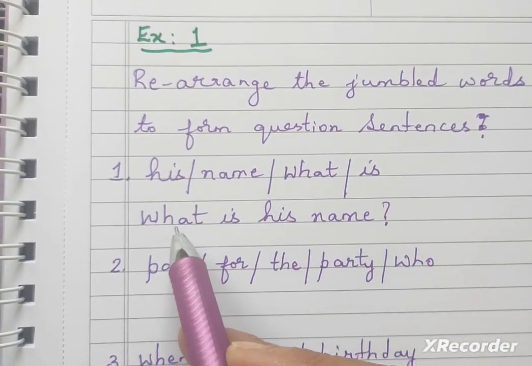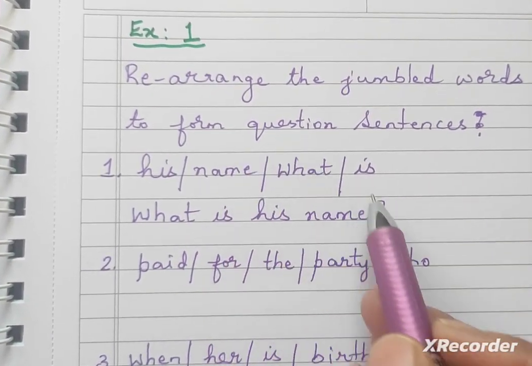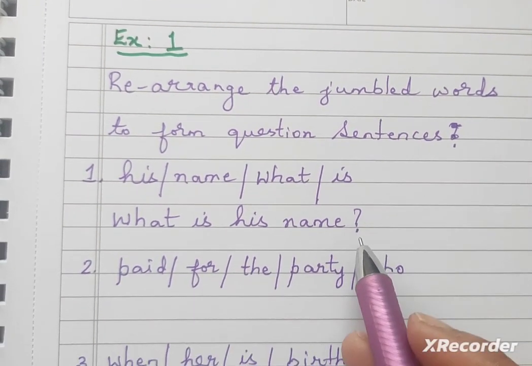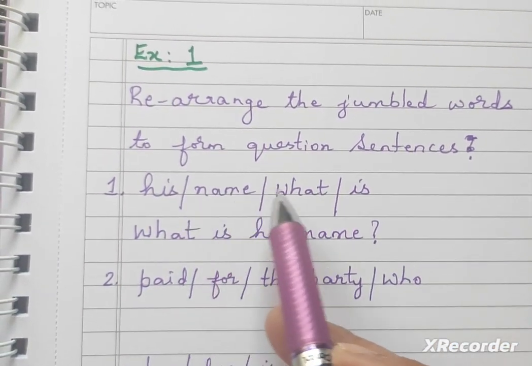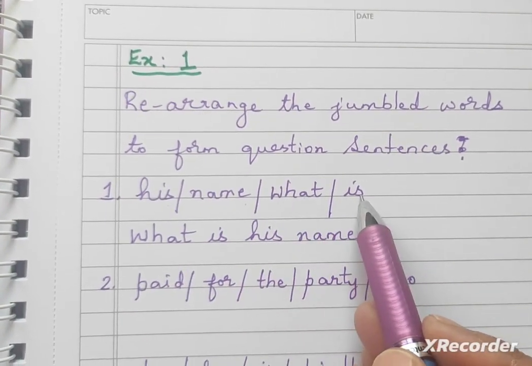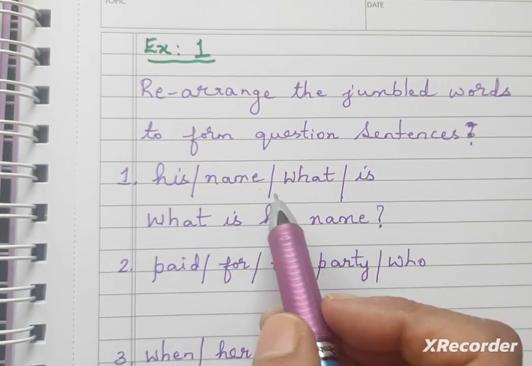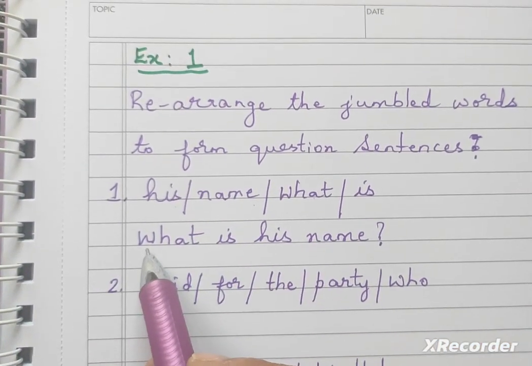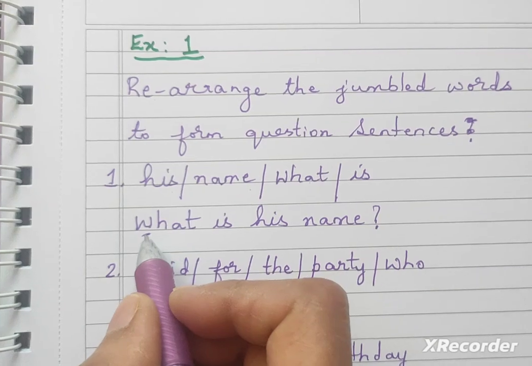Jumbled words are given, but it is given in the question form, so you have to add a question mark at the end. First, let us frame the sentence properly. His name what is? How do you say this? What is his name? Now you begin W with a capital letter.